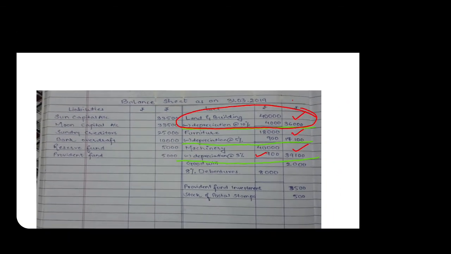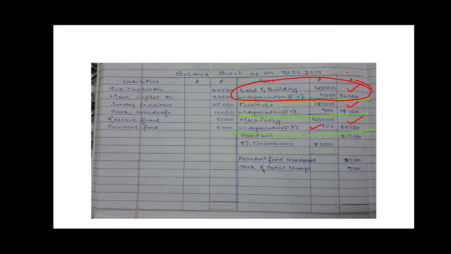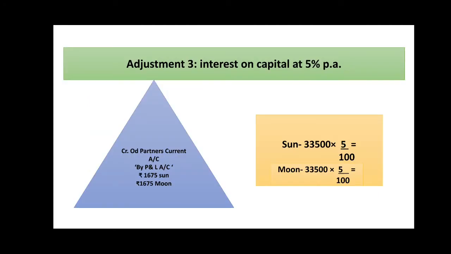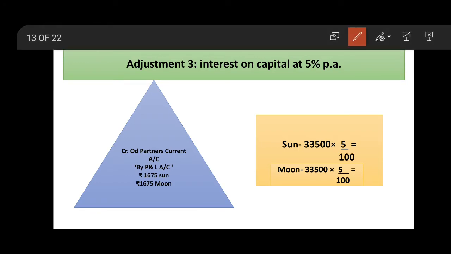Here, as we are not preparing profit and loss account, so no second effect. Adjustment number 3, interest on capital at 5% per annum. Interest on capital, we are only preparing partner's current account. So interest on capital at 5% per annum goes to the credit of partner's capital account. But we have to calculate it.